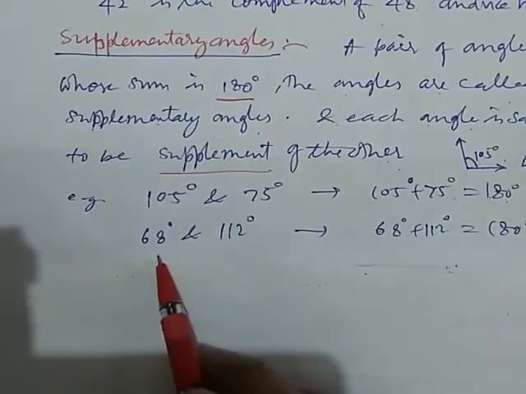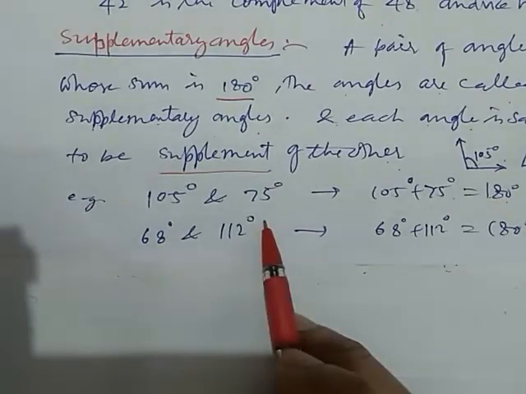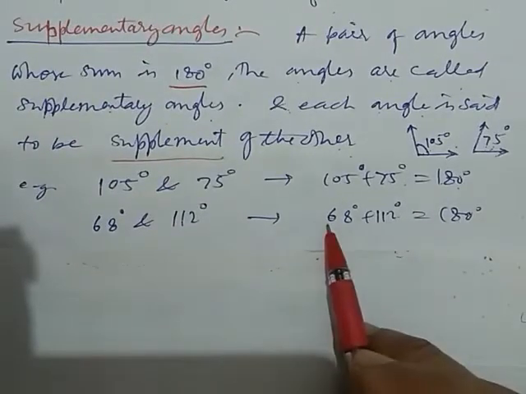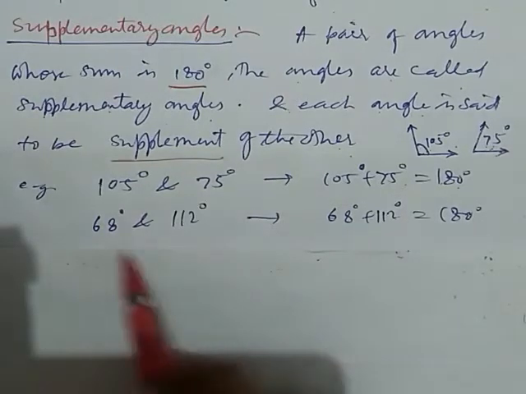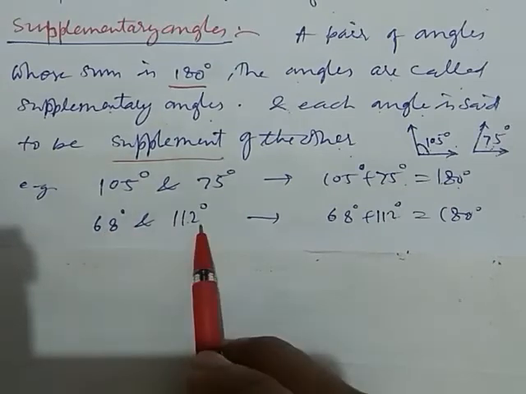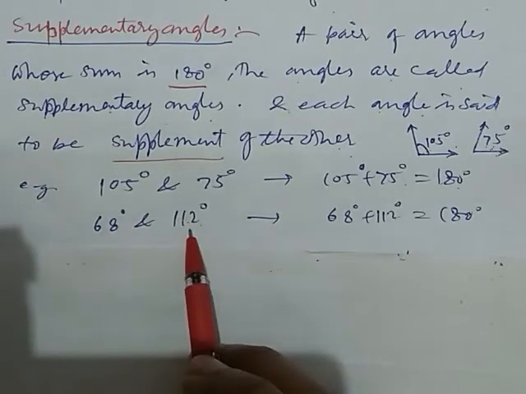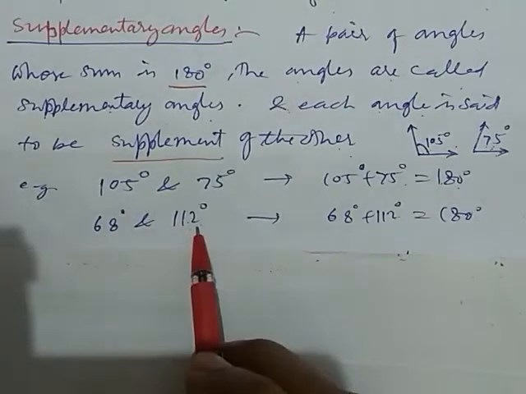Now we take one more example. 68 degree angle and 112 degree angle. When we add them, 68 plus 112, we get 180 degree. That's why the pair of these two angles is called supplementary angles and these angles are said to be supplements of one another.